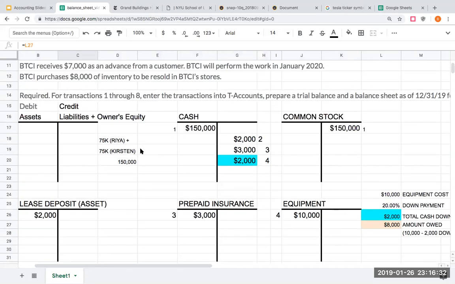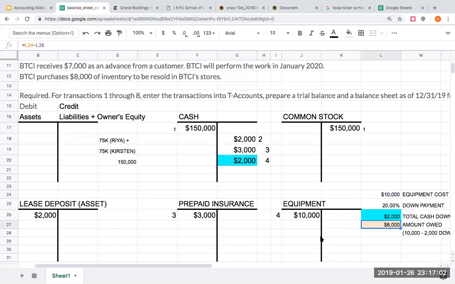Let's go back here and make sure that this makes sense with our T theory of accounting. The first part right here is I'm receiving equipment. Equipment is an asset. I'm going to show the increase of that asset with a debit. So that makes sense. I'm paying $2,000 cash or decreasing my cash by $2,000. To decrease an asset, I show that as a credit.